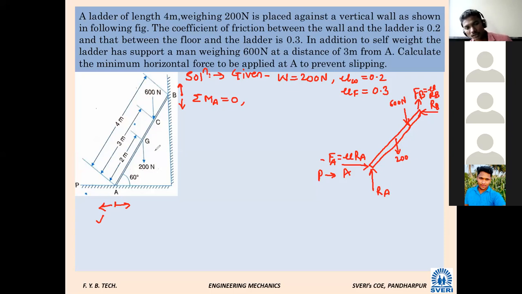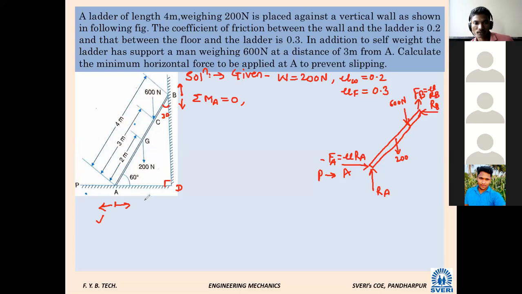The angle is given as 60. So what will this angle be? 30 degrees, yes. This is the midpoint. Suppose I name the point D. What will be the AD distance?